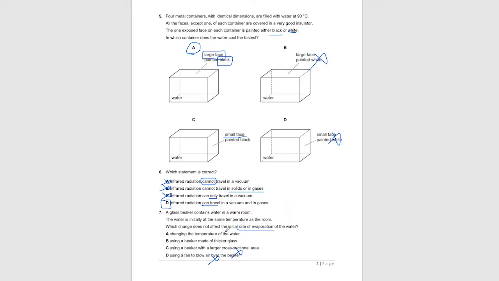So does C and also A. But B, using a beaker made of thicker glass, it will not affect the rate of evaporation because a beaker with thicker glass will make the water conduct less. So we're dealing with conduction, not evaporation. So answer is B.